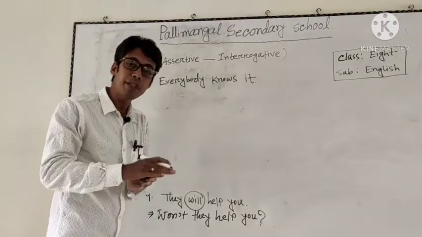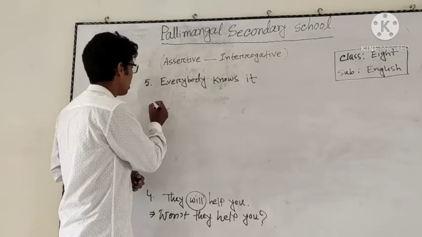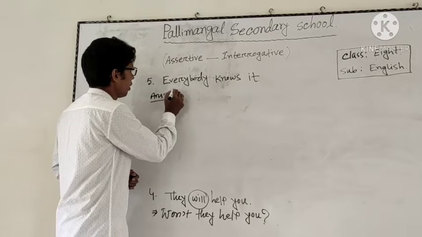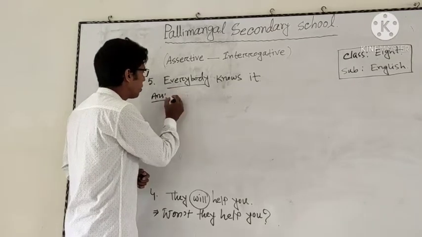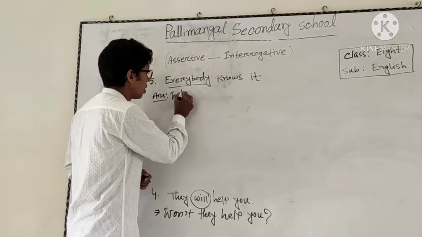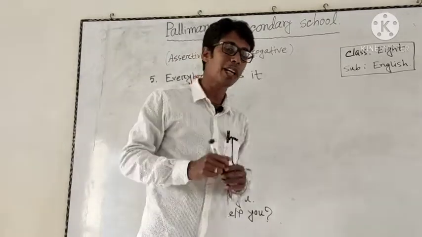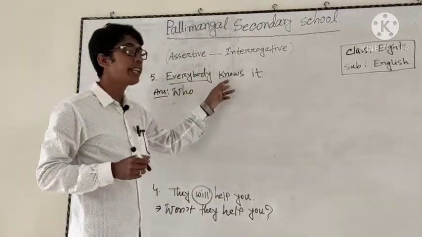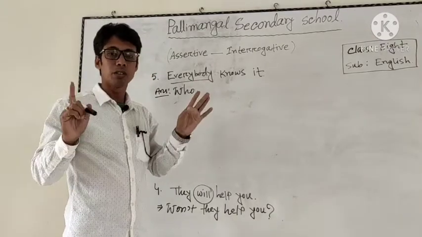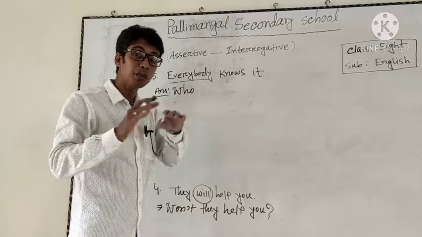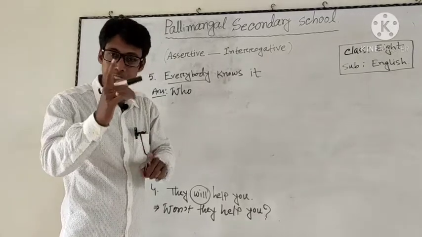Instead of everybody, everyone, or all, we must use who. Then the auxiliary verb must be used. So do you find here any auxiliary verb? No. So if there is no auxiliary verb, we use generally do, does, or did.